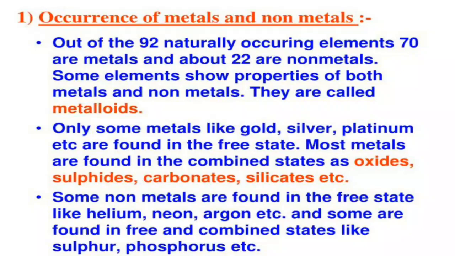The smallest particles of an element are identical and of the same type, and these particles are called atoms. Elements are made up of atoms. Substances are made up of elements. Atoms together form an element, and elements together form a substance. An atom is the smallest particle of an element and it cannot be further broken down without altering its property. If we want to break down the atom, we have to alter its property.